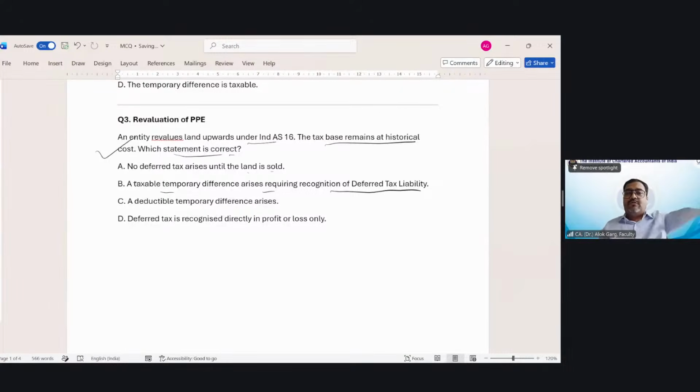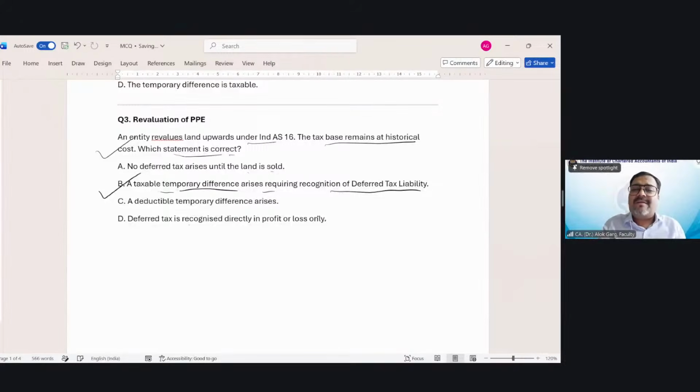Right. So there is an upward revaluation. So your book base of land is higher than the tax base. So you need to align. This is an asset. You need to align your books with tax. So what you need to do? You need to reduce the asset. Reducing the asset means creating a liability, means creating a taxable temporary difference. So a taxable temporary difference arises requiring recognition of deferred tax liability. B is the right answer. Deductible temporary difference, no. Deferred tax is recognized directly in P&L, no.